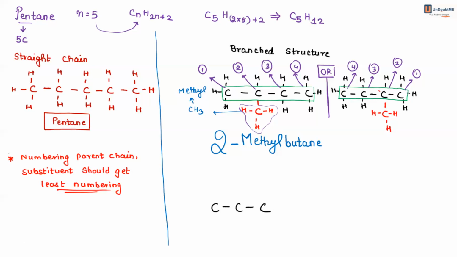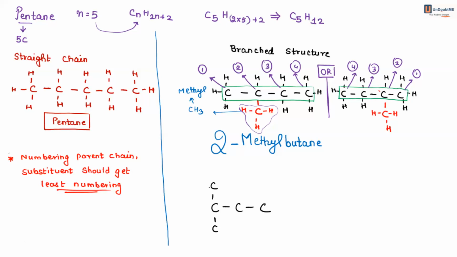CH4 is methane, Alishba, not methyl. When you remove 1 hydrogen, it becomes methyl. So now there are 3 carbon atoms and 2 carbon atoms still left. Can I put those 2 carbon atoms at the terminal?